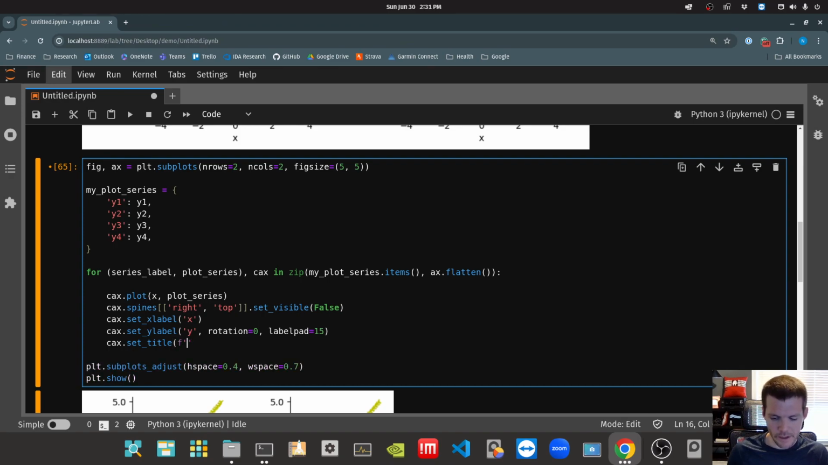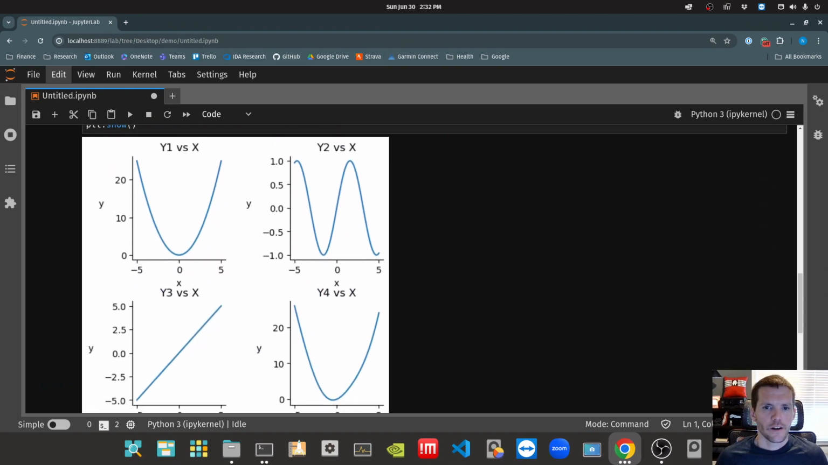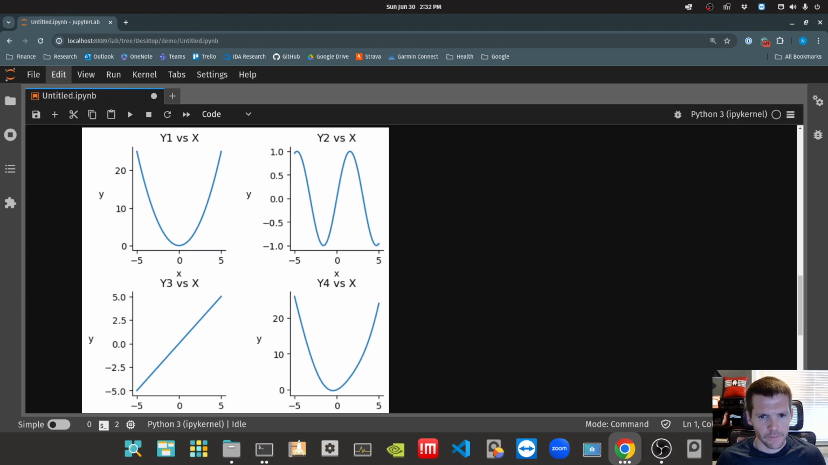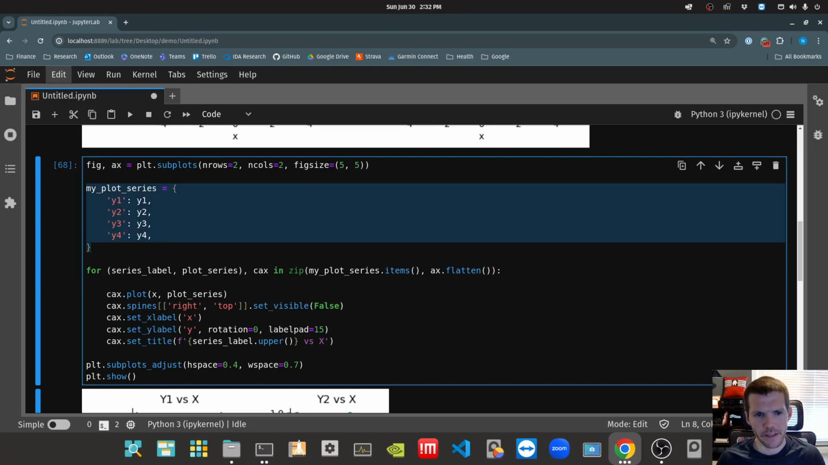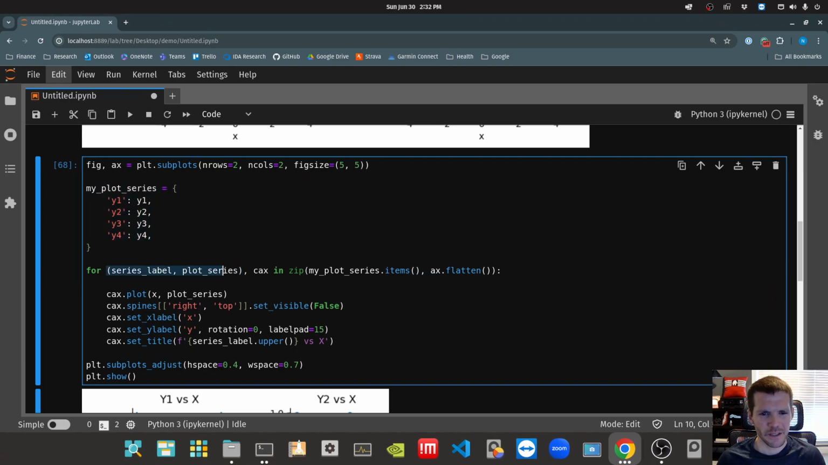I'll make it an F string. I'll say it's going to be whatever the series label is versus X, and I'm going to go ahead and make that upper. Close that off. All right, so now we've got Y1 versus X, Y2, Y3, Y4. And this works perfectly fine. We could give it a little bit more padding. But again, it gets a little bit clunky because we have to define this dictionary structure, and then we lose a little bit of readability, I think, especially in that line of code. But overall it works.